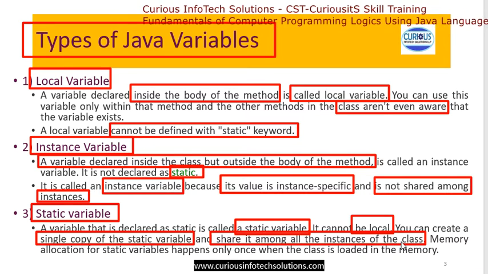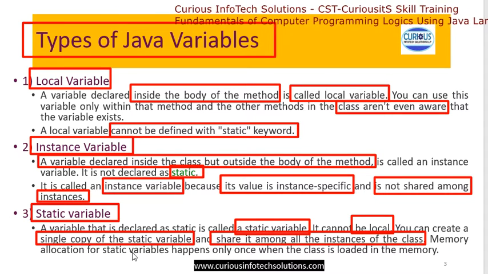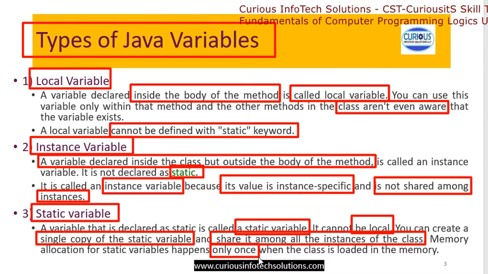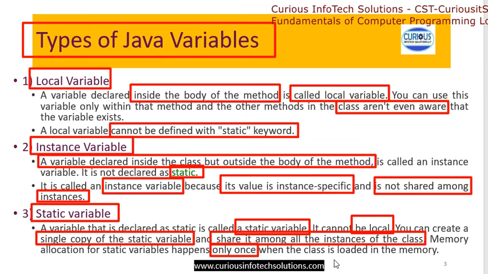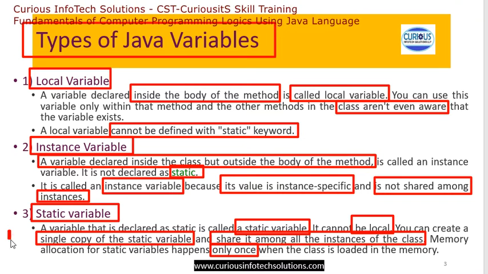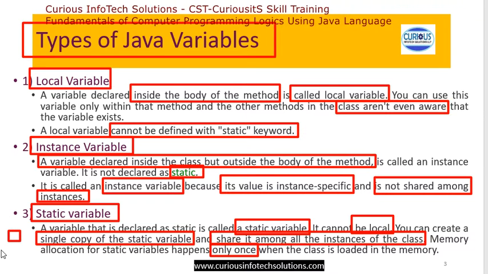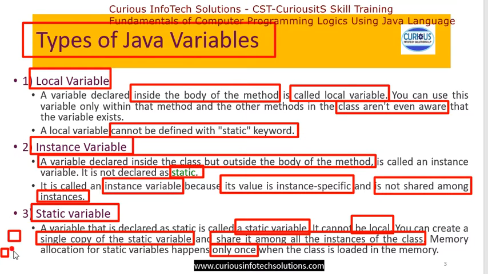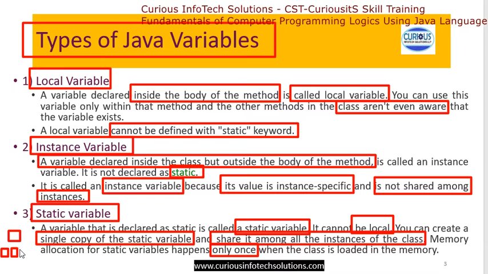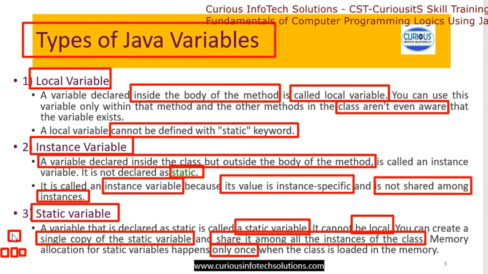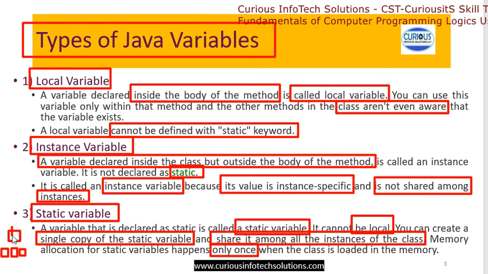Memory allocation for a static variable happens only once, when the class is loaded in the memory. So let's say we have three objects, A, B and C. Now for all three objects, let's say we have one static variable.